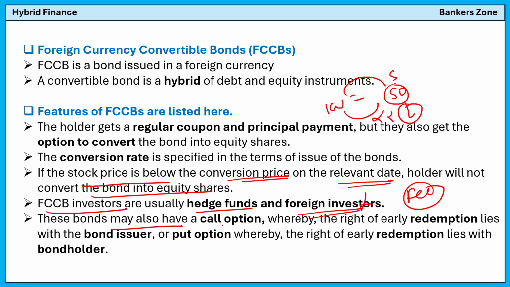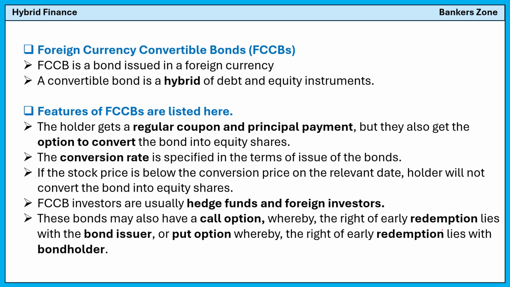These bonds may also have the call option, whereby the right of early redemption lies with the bond issuer, and the put option, whereby the right for early redemption lies with the bondholder. That means the bond issuer, the company, has a right to call. Who is issuing the bond? The company. Company has a right to call, means company has a right to get it back, means buyback. And put means the right of redemption. Who will sell? Obviously, the bondholder has a right to sell.